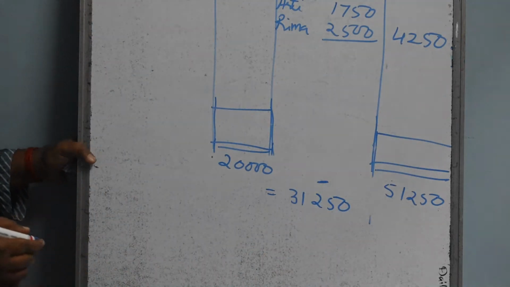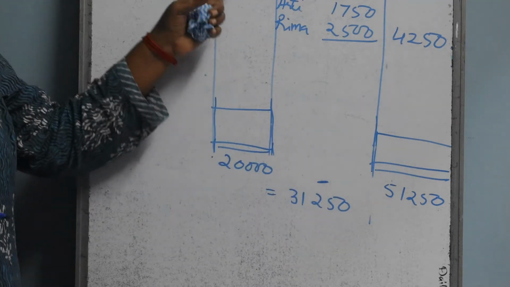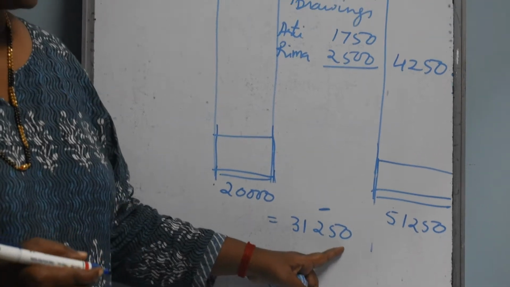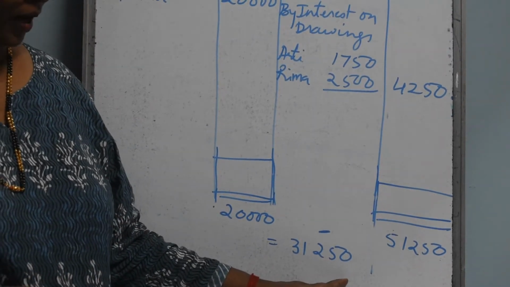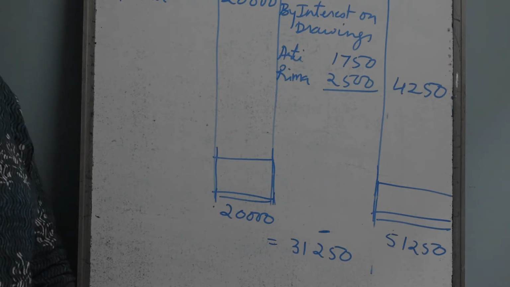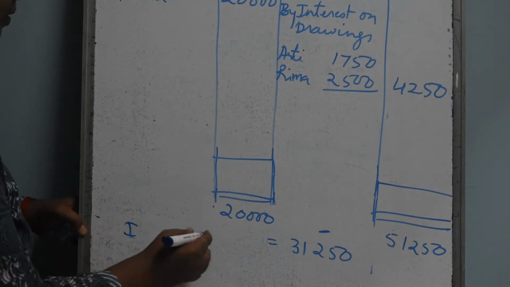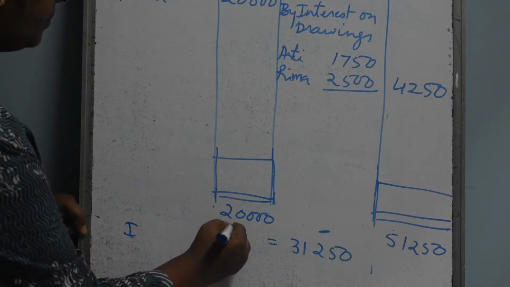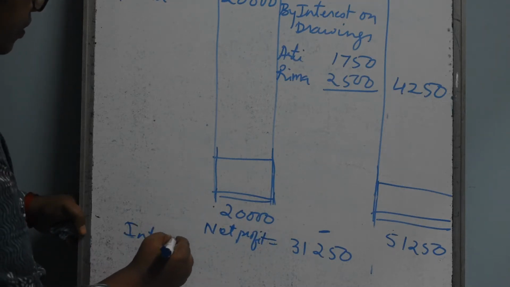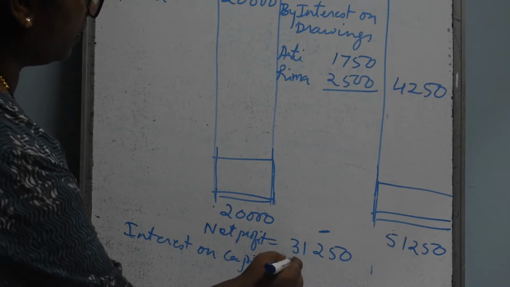Just observe, before giving the interest on capital, we are getting 51,250 on that side, and it is 20,000 on this side. If you minus, the balance remaining is 31,250. And what is the amount we have calculated as interest on capital? Interest on capital is coming 50,000 we have to pay. This is the net profit, and interest on capital is 50,000.